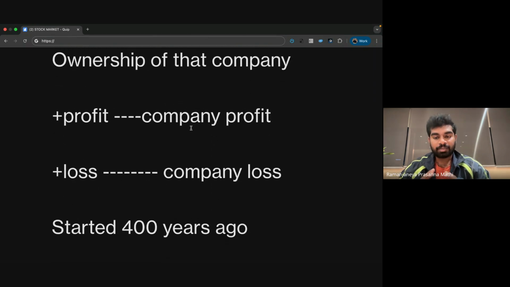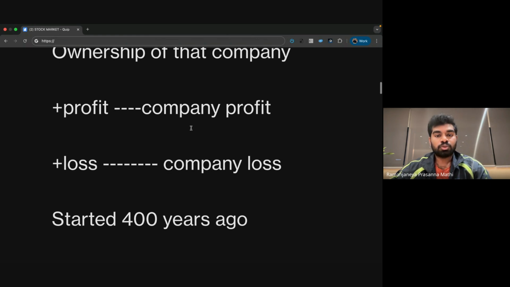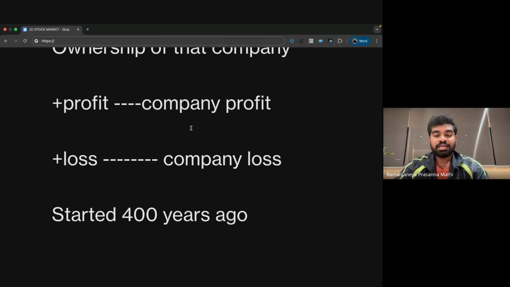Suppose I bought a share. If the company makes a profit, that profit will be divided as per the shareholding pattern, and I will also get a share of the profit. If the company makes a loss, that loss will be divided as per the shareholding pattern, and I will also bear the loss. So the clear idea is, I own a share of a company. If the company gets profit, I get profit. If the company gets loss, I get loss.